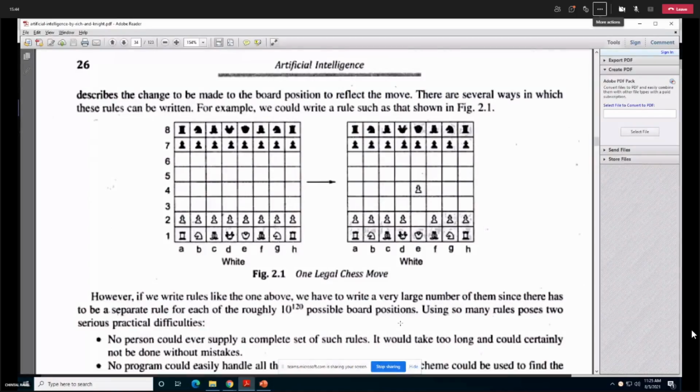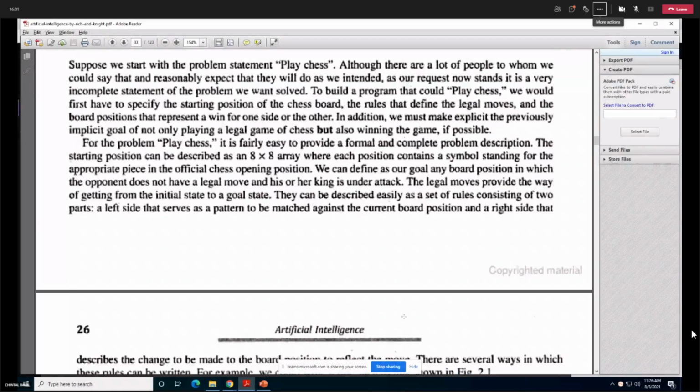I'm going to store my data in an 8 cross 8 array. That is what is needed over here. So the first thing that you must decide, when you are posed with the problem play chess, is that this might be a formal and complete description, and what we observed is how to store the data first.